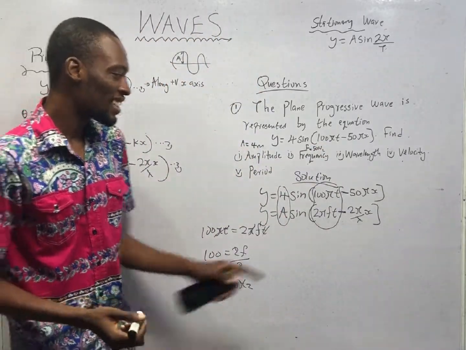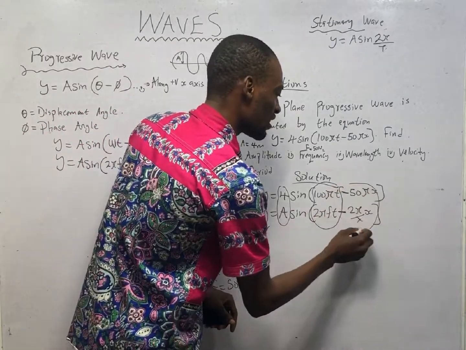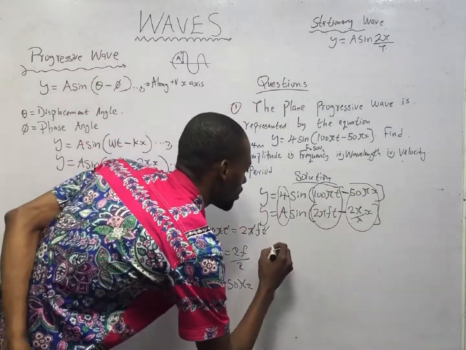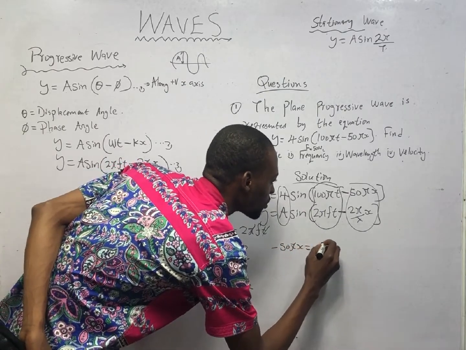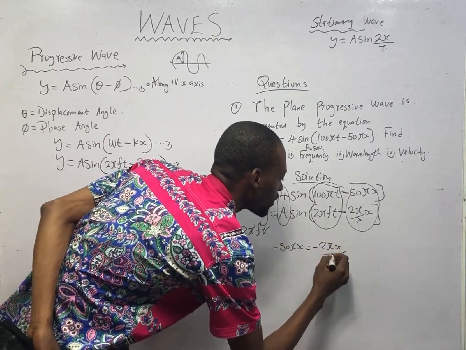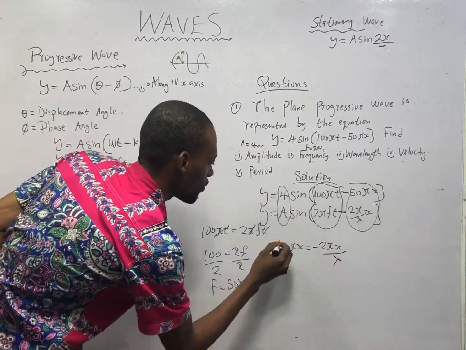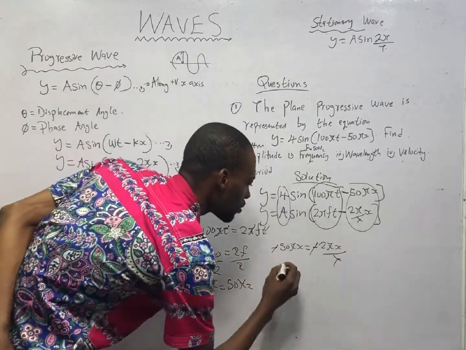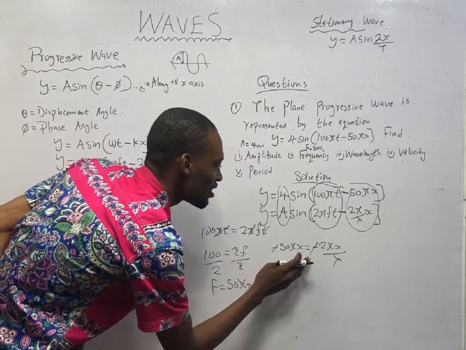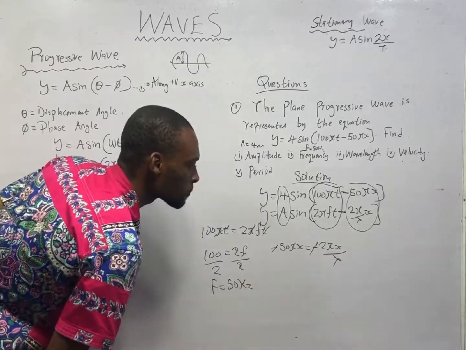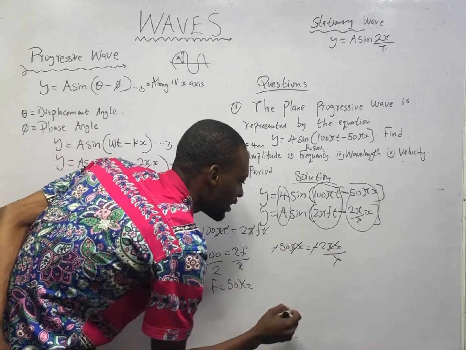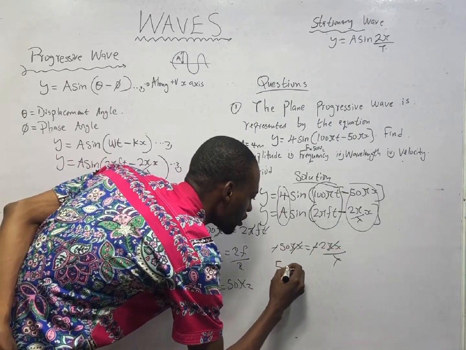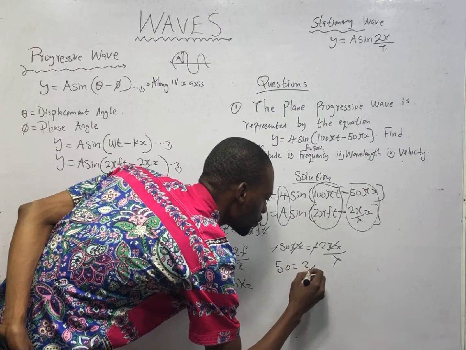Good. Now let's compare here and here. So minus 50 pi s is equal to minus 2 pi s over lambda. Minus goes with minus. So we are left with 50 pi s equals 2 pi s over lambda. From here, I can see that pi s can cancel pi s to have 50 equals 2 over lambda.